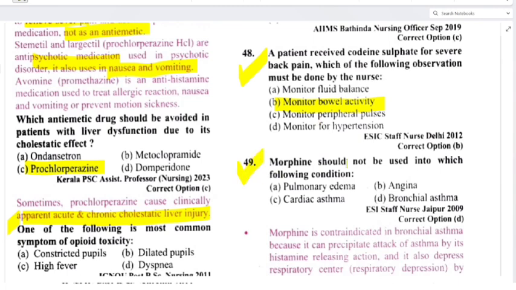Next, morphine should not be used into which following condition? Pulmonary edema, angina, cardiac asthma, bronchial asthma. So we are not giving if patient is having bronchial asthma. It is contraindicated in bronchial asthma because it can precipitate attack of asthma by its histamine releasing action. Okay? क्योंकि ये histamine release करते हैं तो further constriction हो सकता है, इसलिए bronchial asthma नहीं देते हैं. Okay?